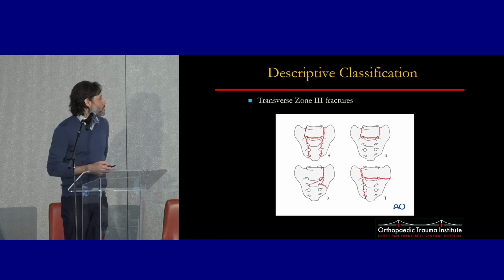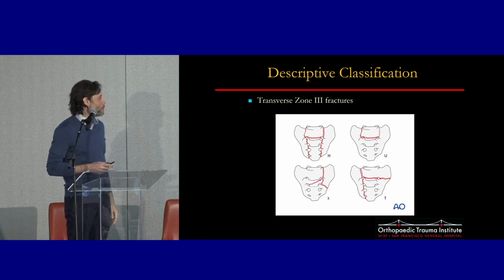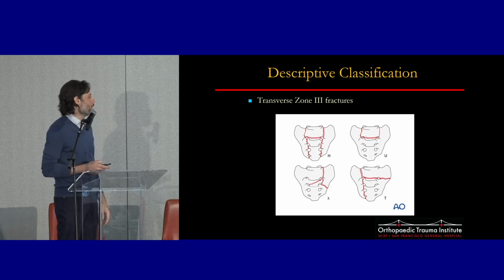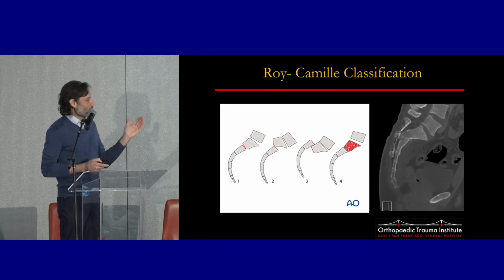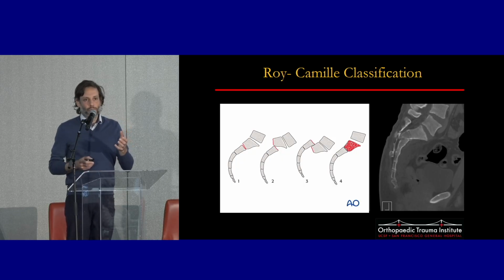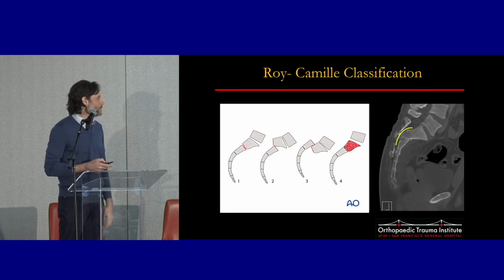And then for our descriptive classification, for our transverse zone 3s, our U-type fractures, we just describe these colloquially based on the shape of the fracture. But there is a subclassification that takes into account the amount of kyphosis and translation. This only plays a role if you're going to fix these, because it has implications for how we reduce these.